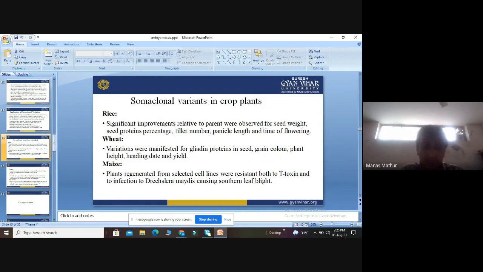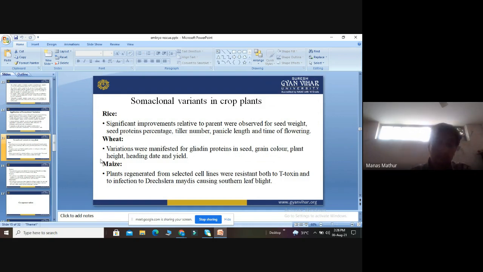Then we discuss the maize crop. In maize, plants regenerated from selected cell lines were resistant both to the T toxin and to the infection of Drechslera maydis, causing southern leaf blight. It means they are resistant to both kinds of pathogens. These are the advantages of chromosomal variation which we have observed in certain crop plants.